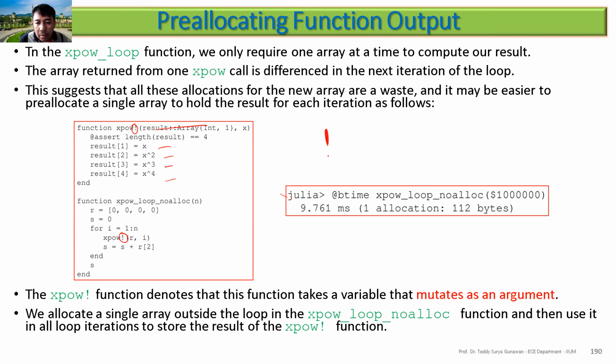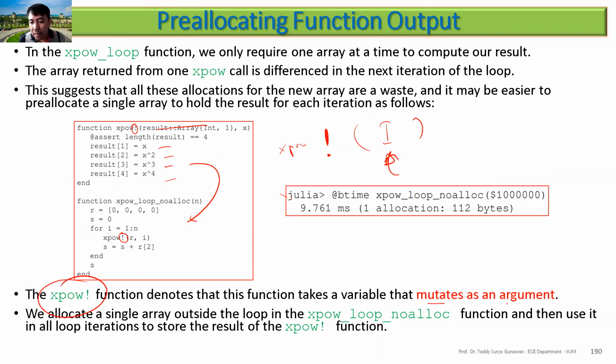If you have something like this, what does it mean? Okay, x power like this. It means that when you give the input, the output will change from this one. Similarly in C, you are passing the pointer, and then you automatically change the output here. So the result here will copy back to this one.